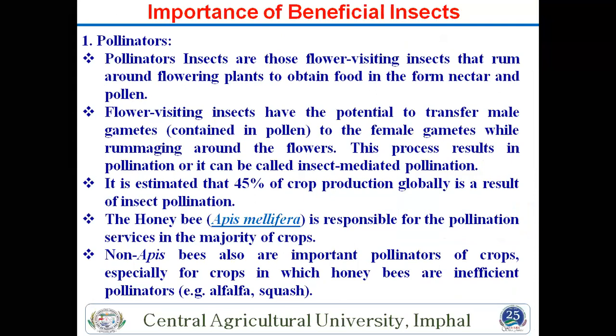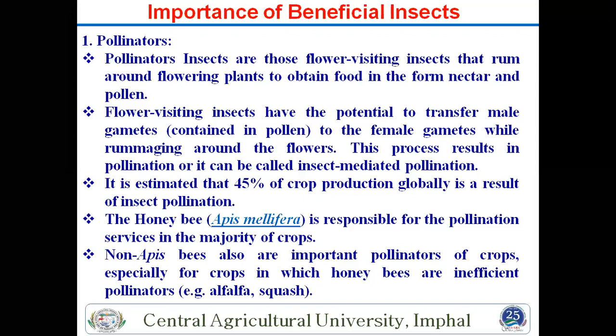How many kinds of beneficial insects are there? Many, like bees and other insects. Then sericulture, silkworm, and different species of silkworm. Then lac insects. Then biocontrol agents like predators and parasitoids. Then edible insects. Some are pollinators, some are scavengers, some are weed killers. Some insects kill weeds, so that is also an important beneficial insect.